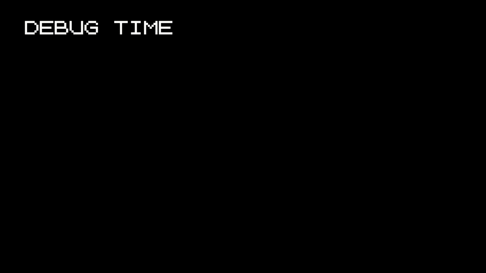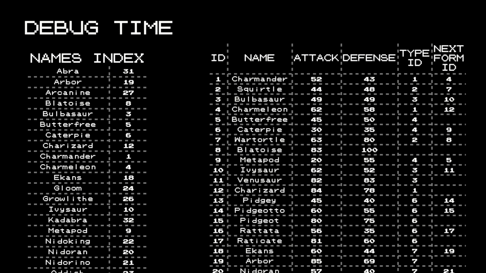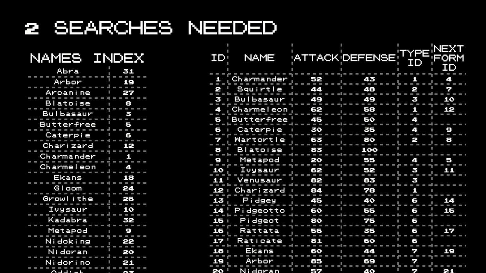This time we need to figure out what's going on, and let's see how the search looks. Let's say that we want to find Charmeleon again for some reason. We need to search through this index, like we saw earlier, and from this index we'll learn that his ID is number 4. But then we need to find this ID in the main index again. It turns out that we are doing 2 searches, right? First a search in the first index, and then we find the record, the Pokemon, which is organized by the ID.